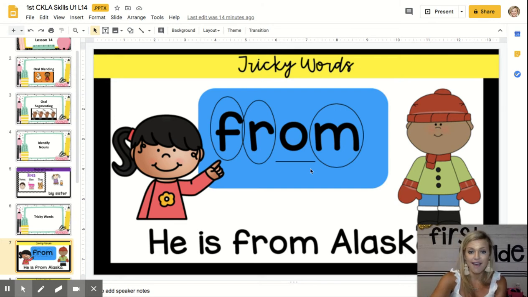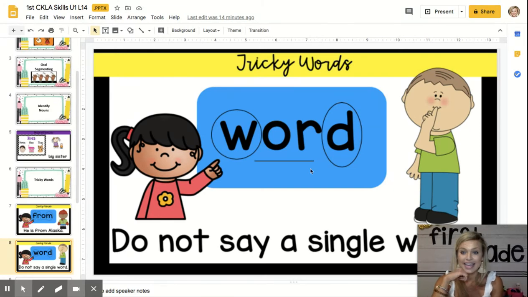Great work. Our next tricky word is, take a look. See if you can guess this one. Tricky word, word. It is a tricky word is word. Say tricky word, word. Awesome job. So this is a word like do not say a single word. Now, the W, you can see I circled it. That part sounds like you would expect. It makes the W sound, right? That part is typical or normal.